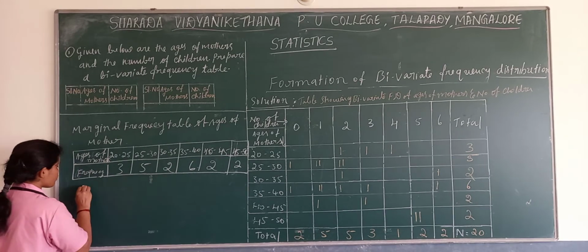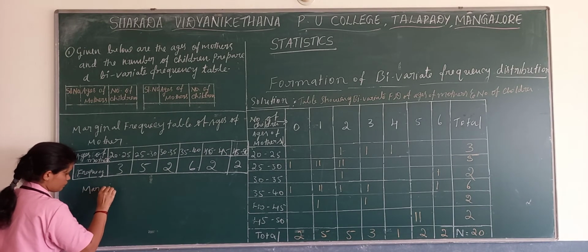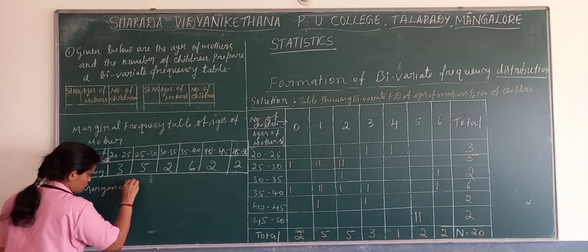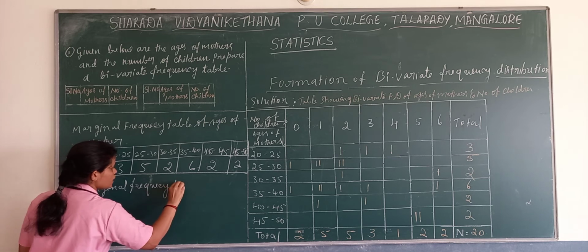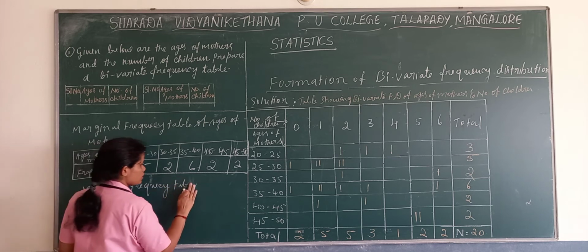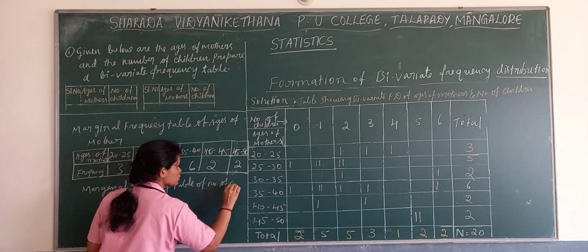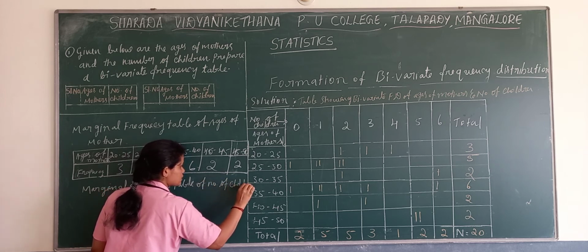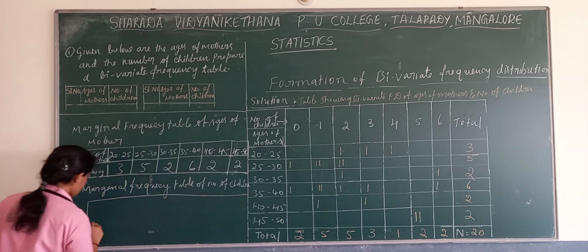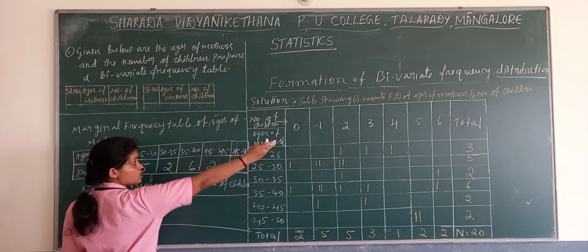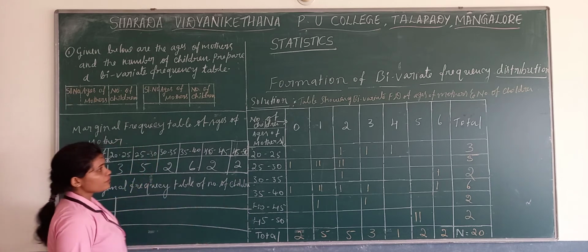Now the marginal frequency table of number of children. There is no rule that you need to prepare this first and that later; you can prepare any one.